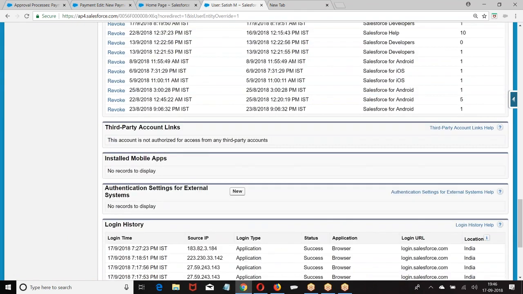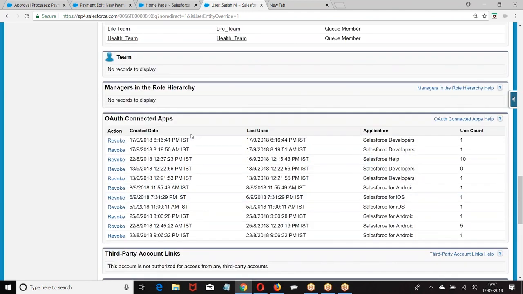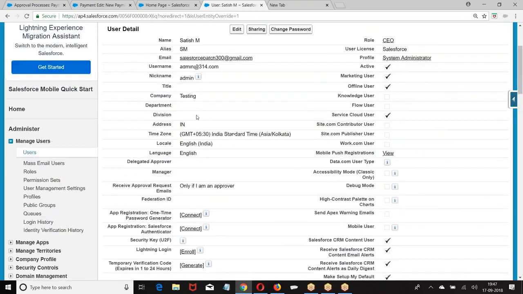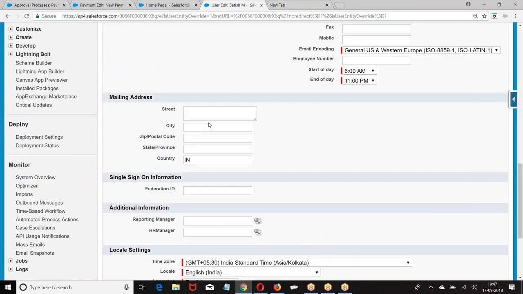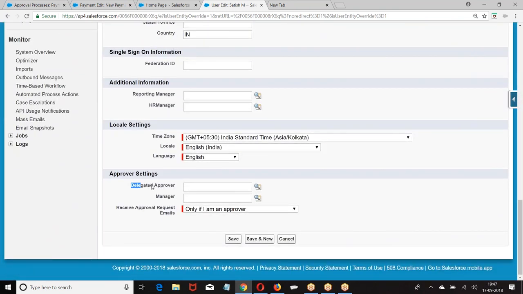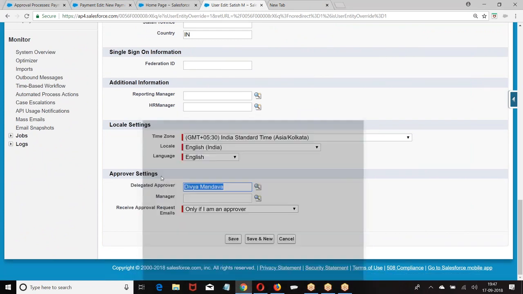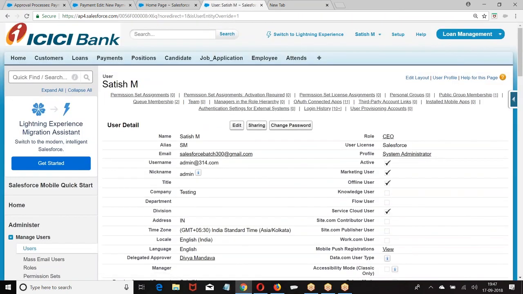Scroll down, you find delegated approver. Click on edit, scroll down, you find delegated approver. If I say delegated approver, any record that is coming to Satish for approval can also be approved by Satish's delegated user. He selected Divya as his delegated user.